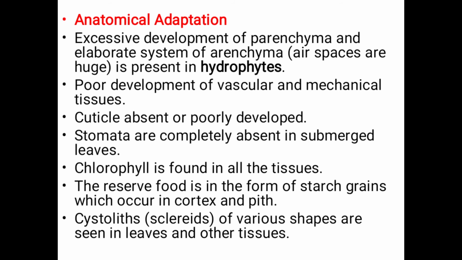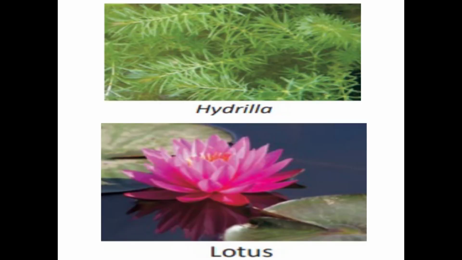The reserve food is in the form of starch grains which occur in the cortex and pith. Cystoliths of various shapes are seen in leaves and other tissues. Examples of hydrophytic plants are hydrilla and lotus.